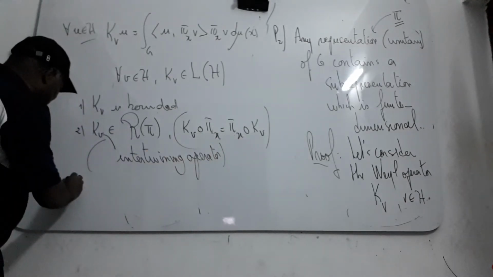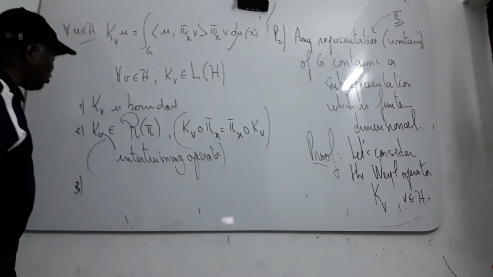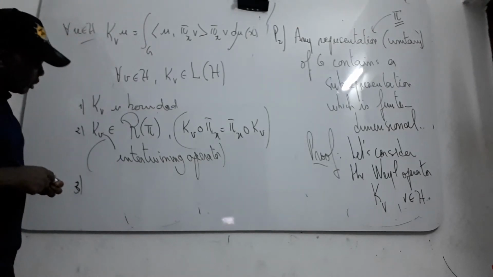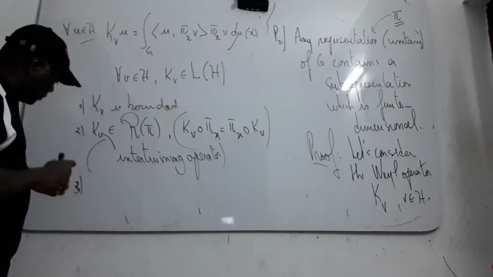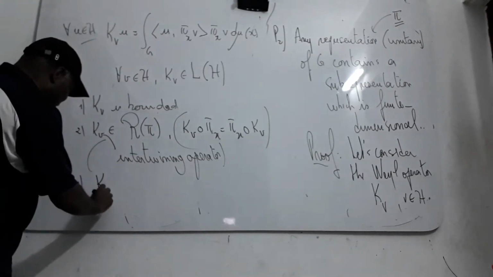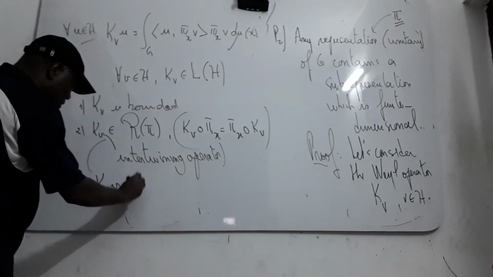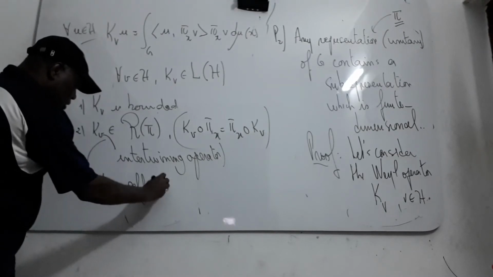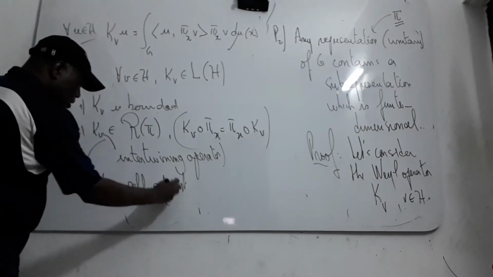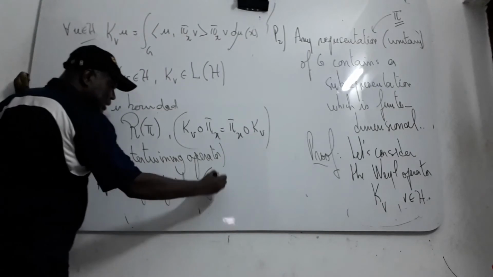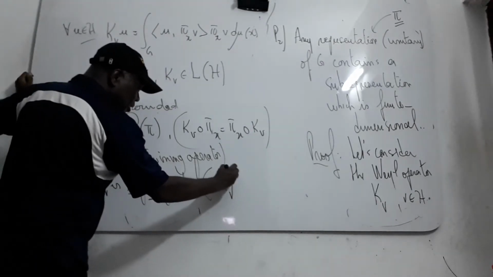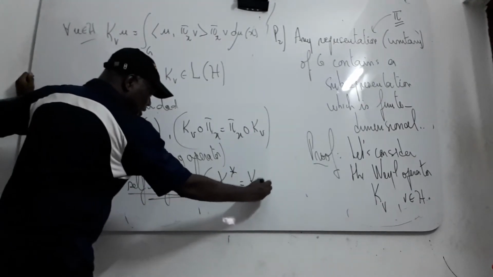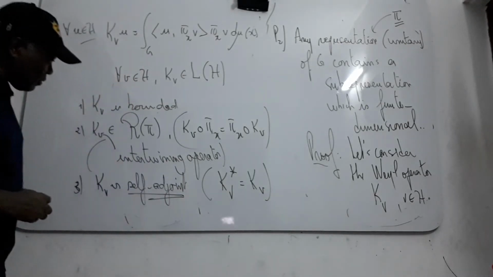The third property of the Weil operator: you can prove that T_v is self-adjoint. That means that the adjoint of T_v is equal to T_v.